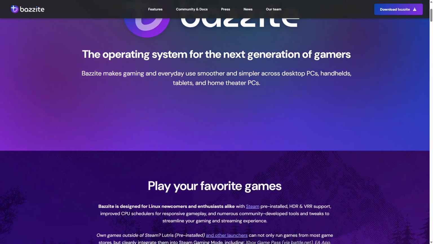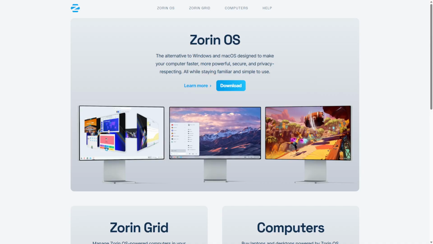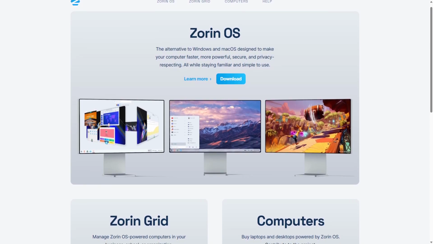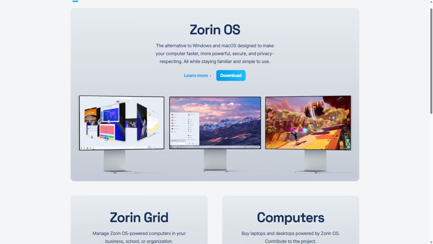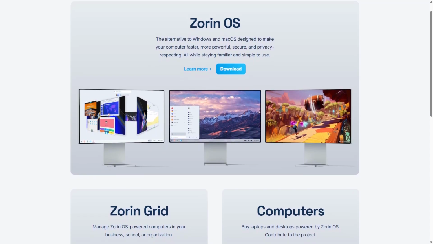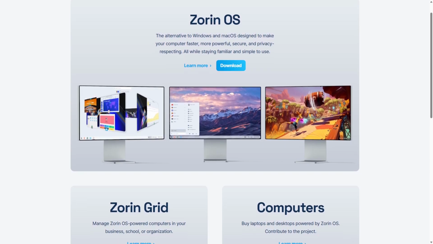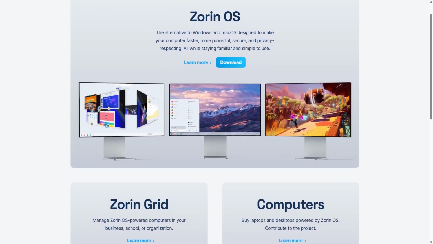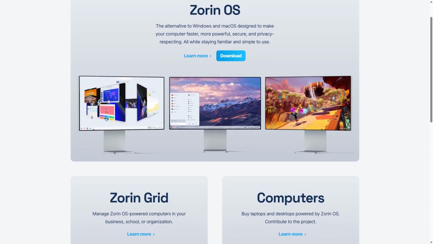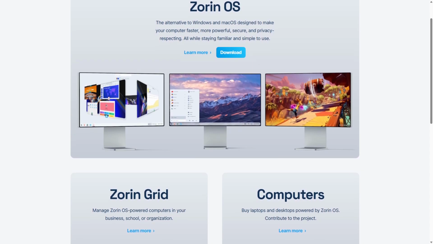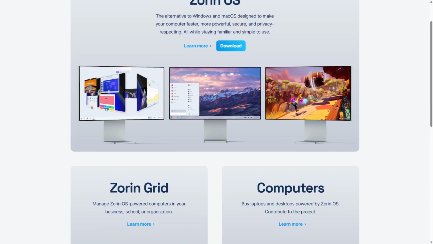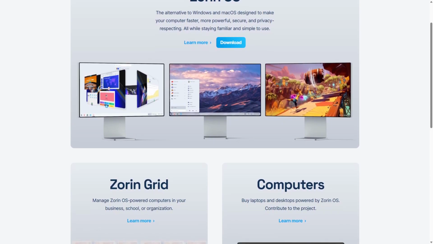Zorin OS is designed to provide a smooth and familiar experience for users transitioning from Windows or Mac OS, making it accessible for Linux newcomers. Built on Ubuntu, it offers robust hardware support and a stable base with long-term support releases. Zorin includes Wine and PlayOnLinux pre-installed, enabling many Windows games to run seamlessly. Its polished GNOME-based desktop mimics Windows layouts, reducing setup time and easing usability.